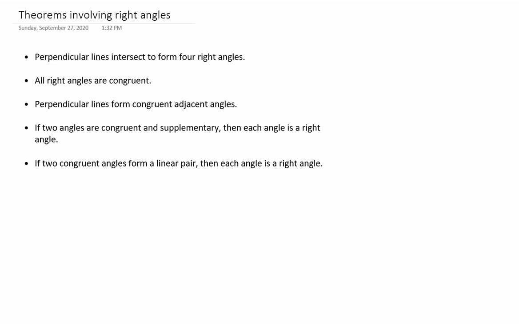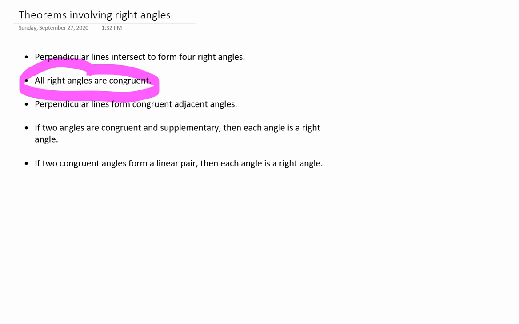We are going to use this one a lot because it saves us some steps in a proof. Otherwise we'd say, well, if I have two right angles, their measures are both 90 because of the definition of right angles. And then if their measures are both 90, by substitution, the measures of the angles are equal to each other. And then by the definition of congruent, the angles are congruent. If I have two right angles, I have a theorem that says they have to be congruent because all right angles are congruent.